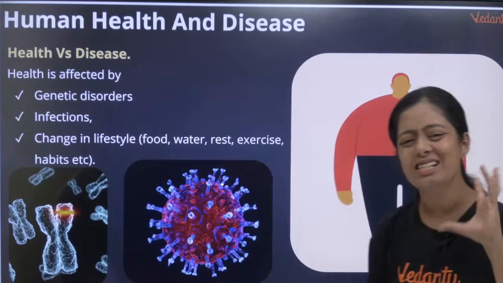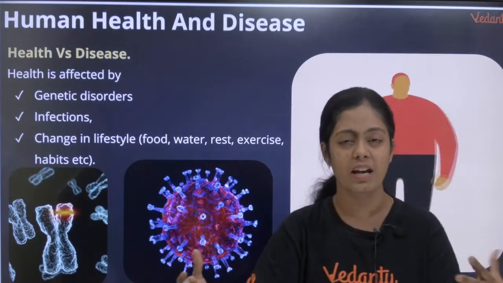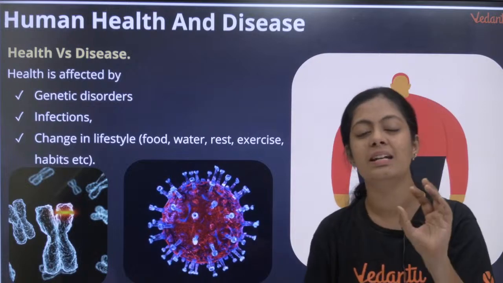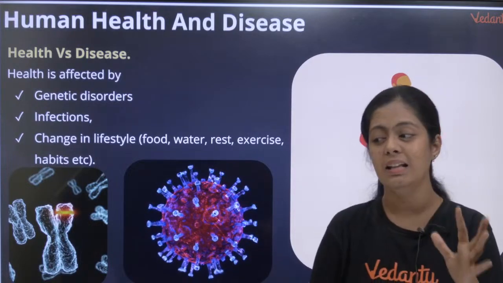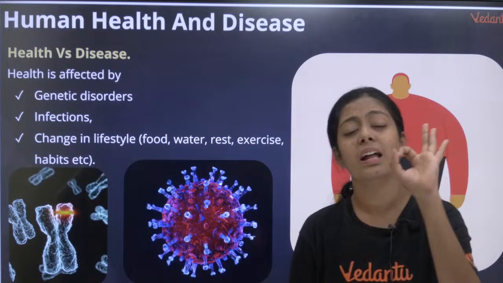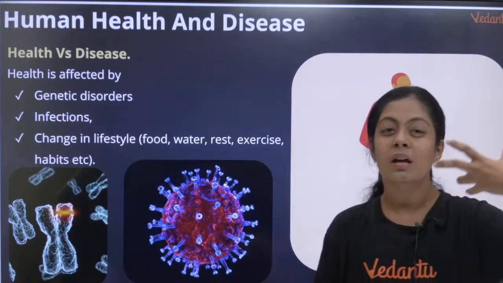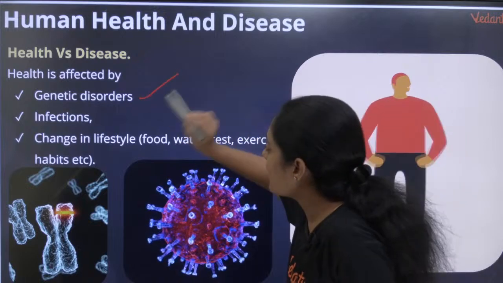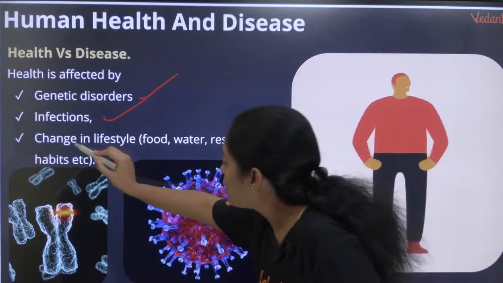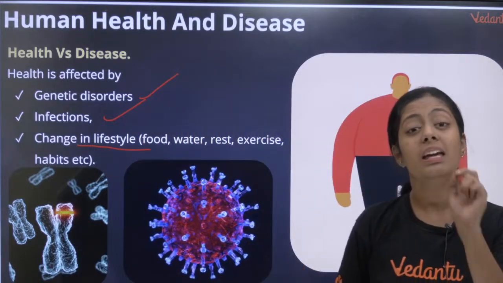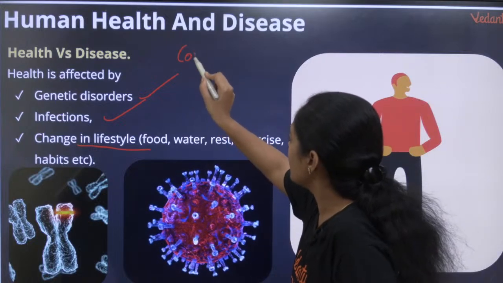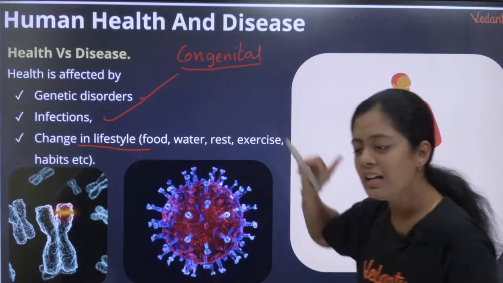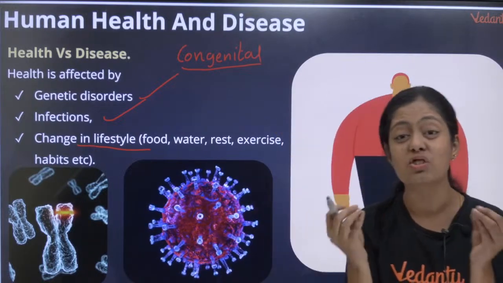Okay, what is disease? Health and disease are opposite, correct? I am healthy, I am diseased, right? So health is affected. Something that affects my health is called disease pasangla. There are three important aspects by which health is affected. One is genetic disorder, infection, changes in lifestyle. Okay, either tavara you also have something called congenital. யாருக்காவது congenital என்னன்னு தெரியுமா? Does anyone know what is congenital?